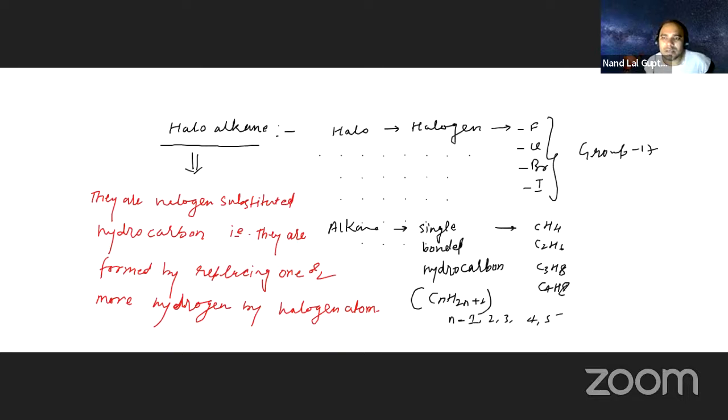If you take a close look at the example, suppose I am taking CH4 and adding Cl2. This reaction always takes place in the presence of sunlight. This is a free radical substitution reaction. So it will give CH3Cl, and the other product is HCl. This is chloromethane.